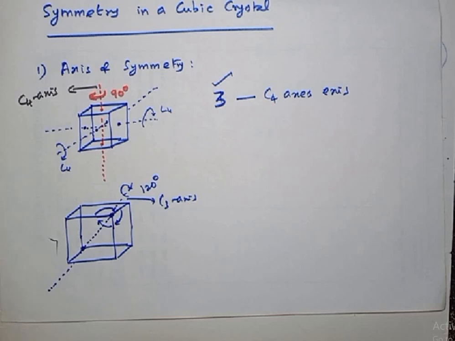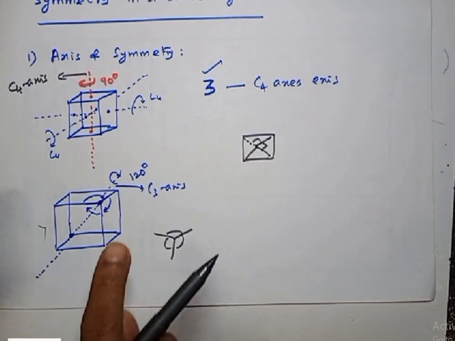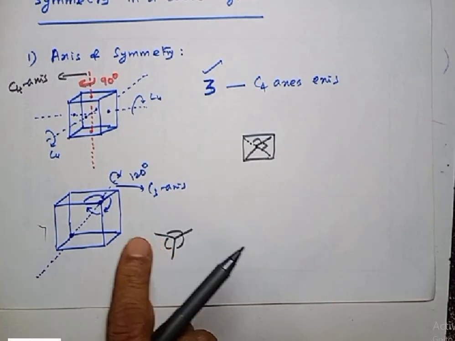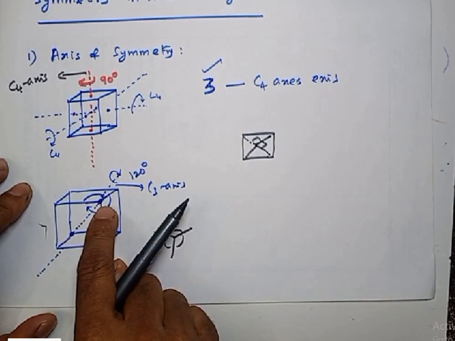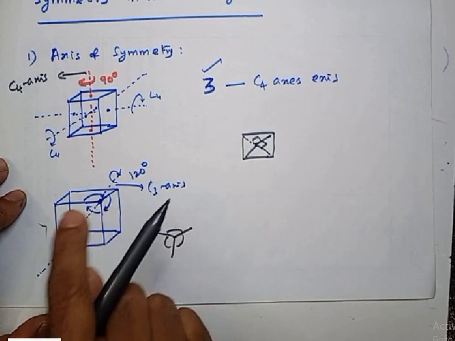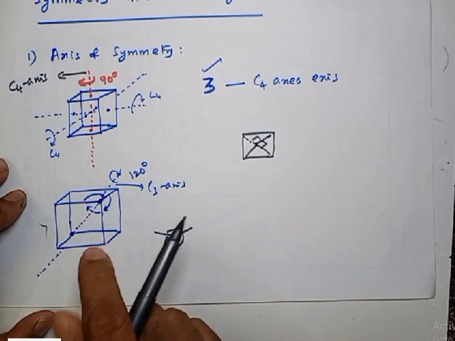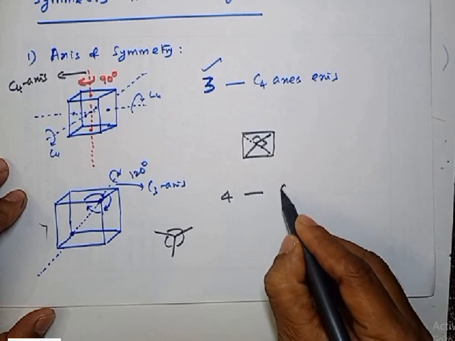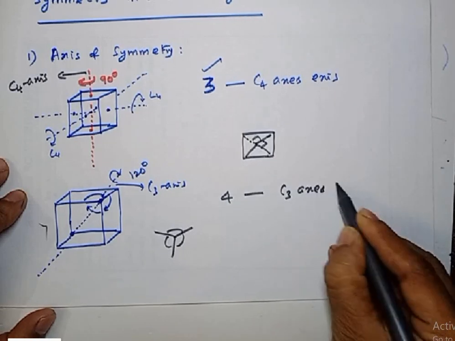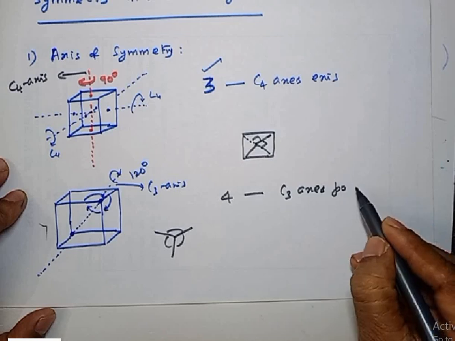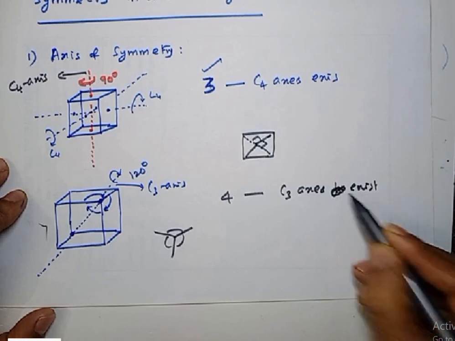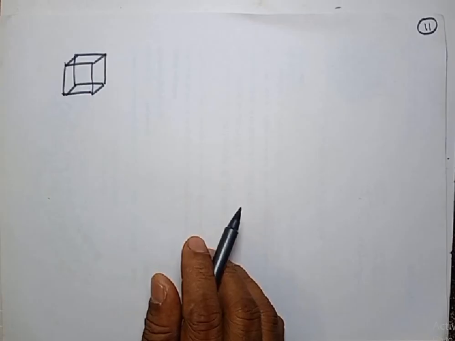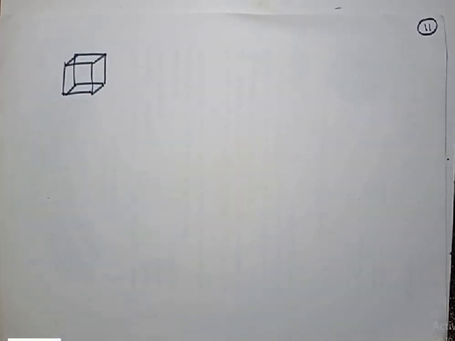Okay, is this clear? Listen, so each C3 axis passes through diagonally opposite corners. Okay, so in a cube there are 8 corners, therefore there are 4 C3 axes possible. There are 4 C3 axes that exist. Okay, take note. Apart from C4 axis and C3 axis, a cube